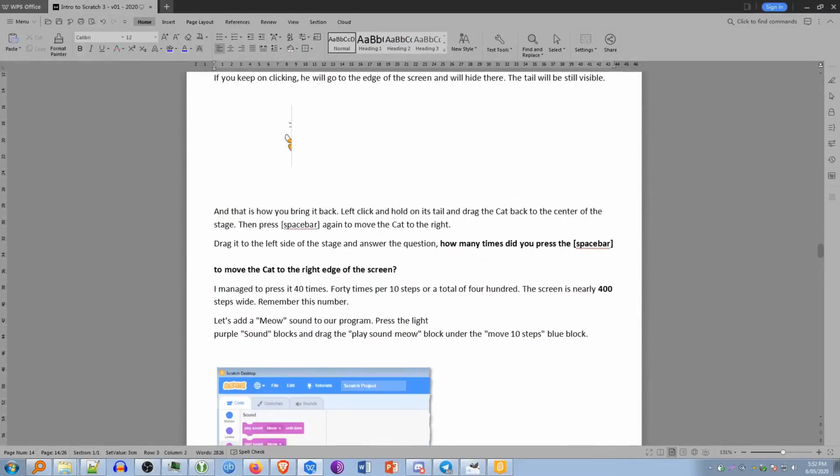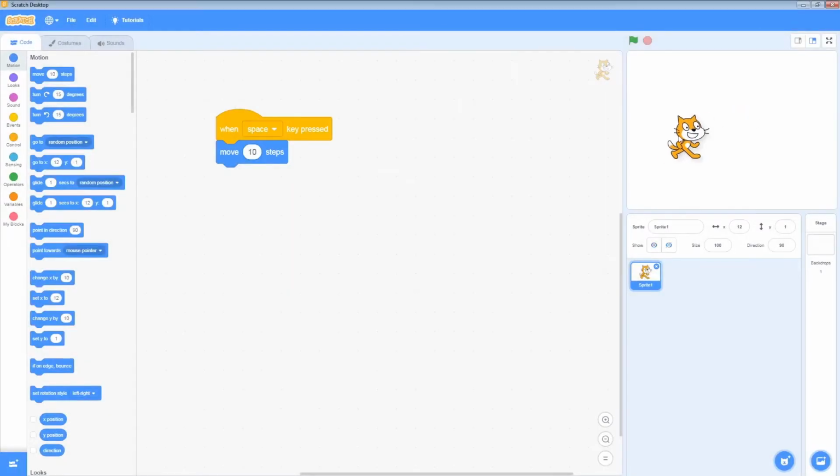If you move the cat all the way to the left hand side of the screen, like so, and then count how many times you have to press the space bar to get him across. I'm going to do that now. Okay, so that was about 40 times for me. So if he's taking 10 steps each time, then the screen would be 400 steps long. Remember this number for later, it might come in handy.